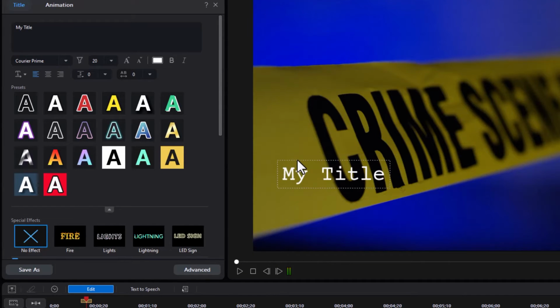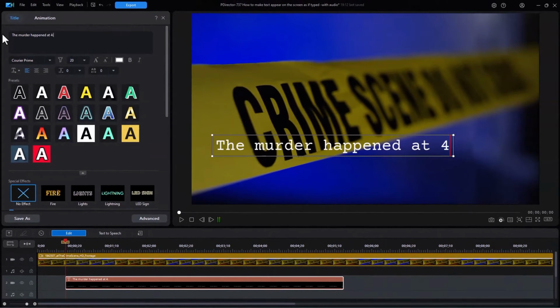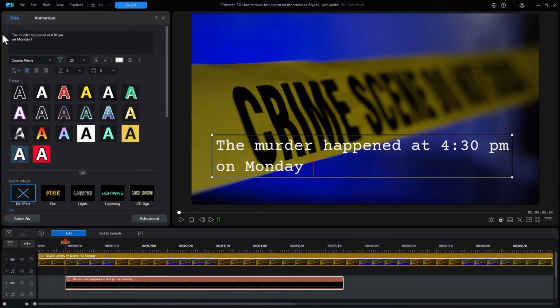I'm going to move it over to the left side and we'll change the content. We will say the murder happened at 4:30 p.m. on Monday, June 8th. That's enough text. So let's see how we can make it appear on the screen in an old-fashioned kind of way. To do that, I have to animate it.